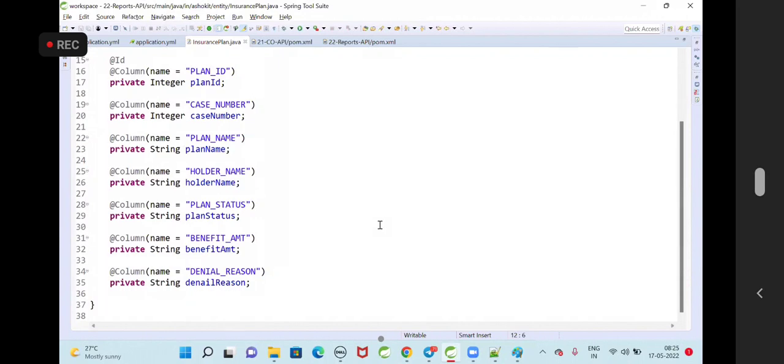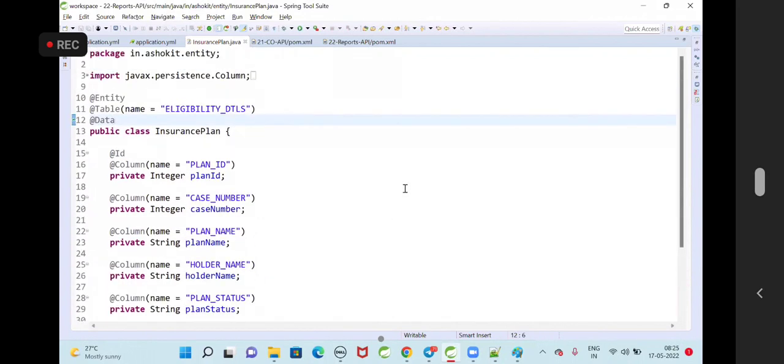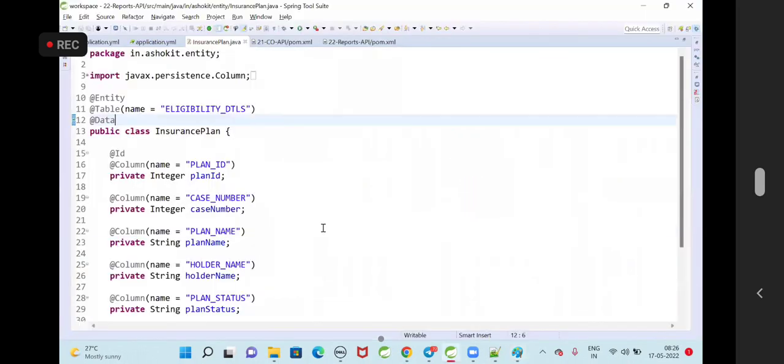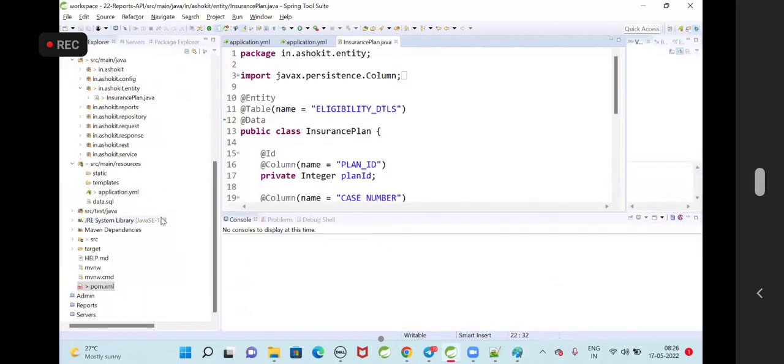That's it. So earlier we created a separate table to insert the dummy data. Now we don't need the dummy data because our ED API is ready. ED API is going to insert the data into eligibility details. Reports API will fetch the data from the eligibility details table to tell which record is approved and which record is denied. That data we can retrieve from Reports API.